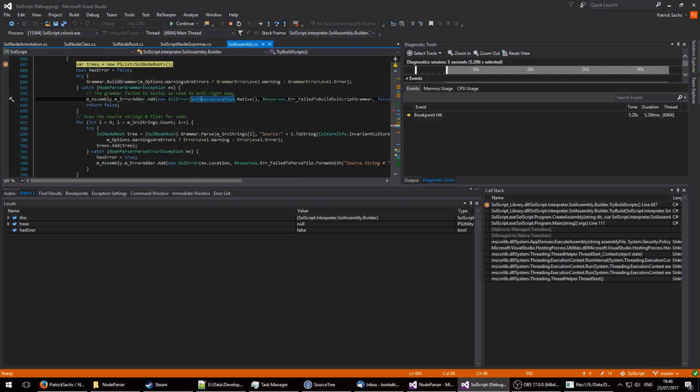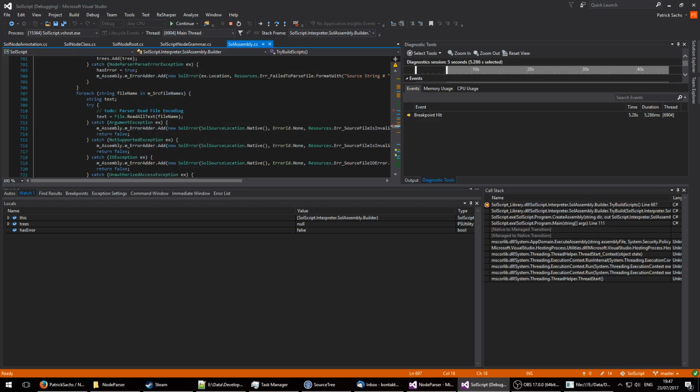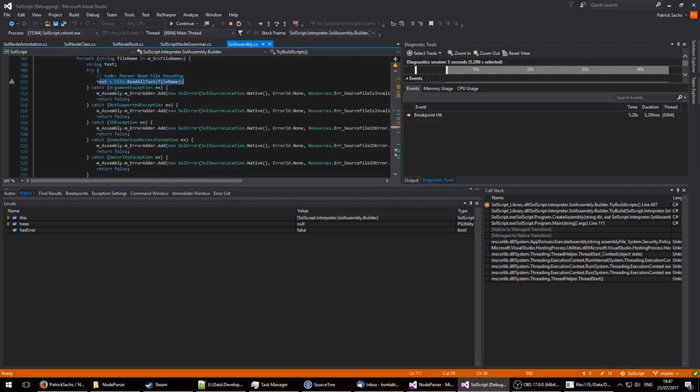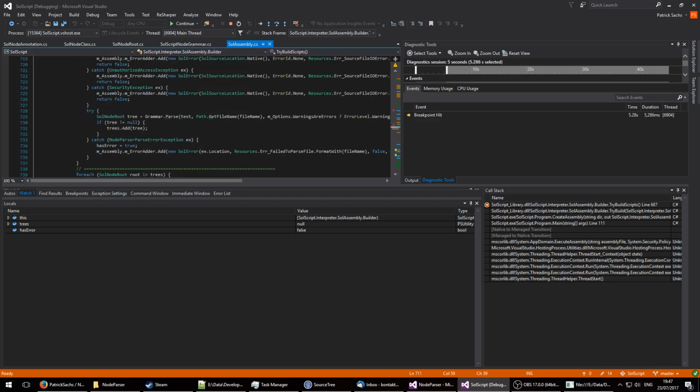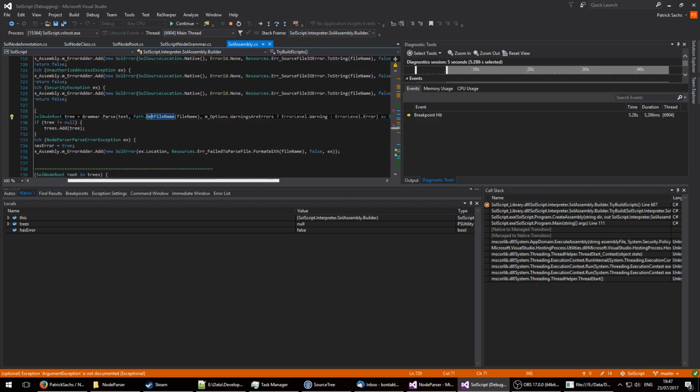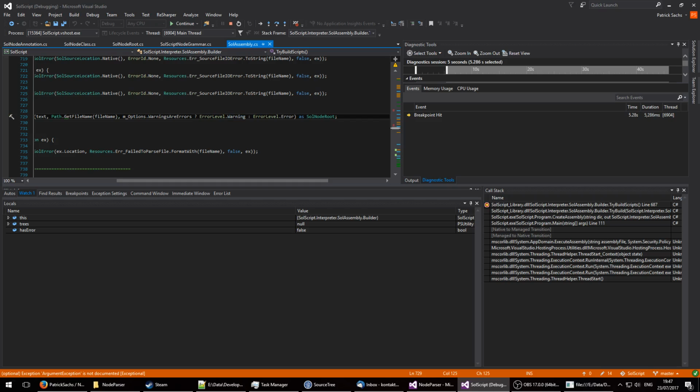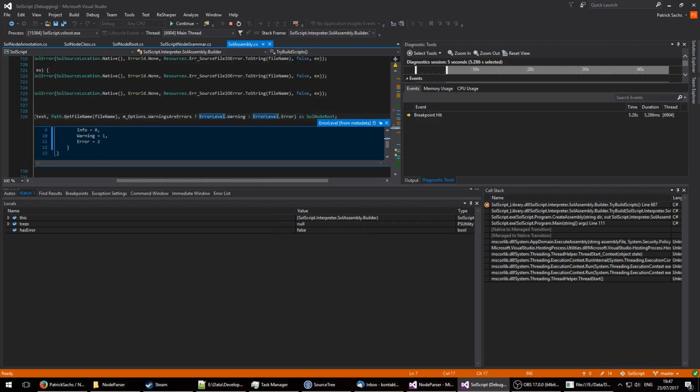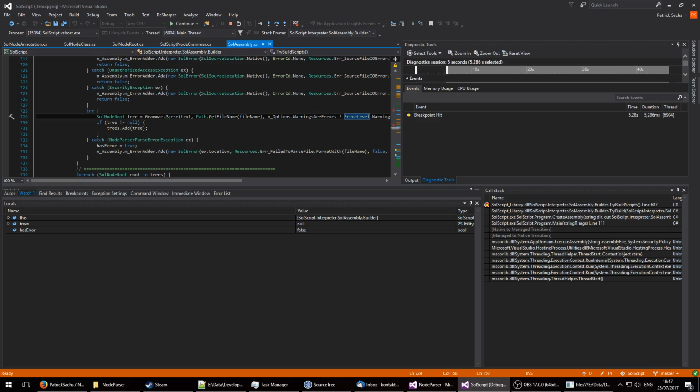And once your grammar is built, don't mind all the error handling here. Right now, only that is relevant. You go through your source files or source strings, however you want to do it, and parse it. Let's go to the source files. We read all text of the file name, which could have a bunch of errors. And then tell the grammar to parse the given text, which was taken from this file name. And then we can specify the error level, so either warning, error, or also info, just for completion.